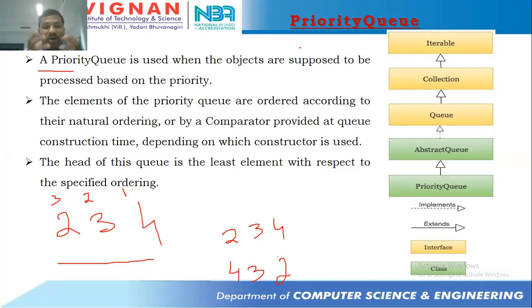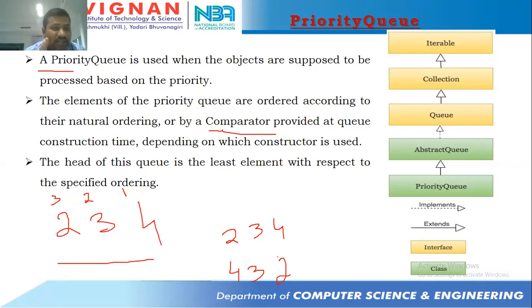Okay, and how to specify this comparator? This comparator must be specified at the time of queue construction. That means at the time of creating a priority queue object itself, we need to specify the comparator. How to specify the comparator at the time of creating an object of priority queue, I will discuss later. We'll have a separate session on comparator, and we'll be discussing clearly about that with 2 examples.